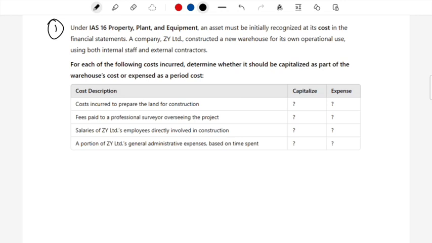In today's session, I will be taking you through the questions on IAS 16 related to the topics which we have discussed so far. So those topics include initial recognition, including providing provision for the decommissioning cost, and also we will be going through some aspects of the revaluation.